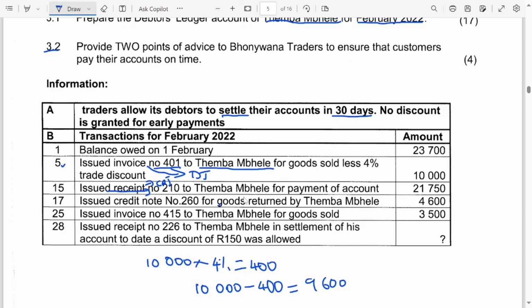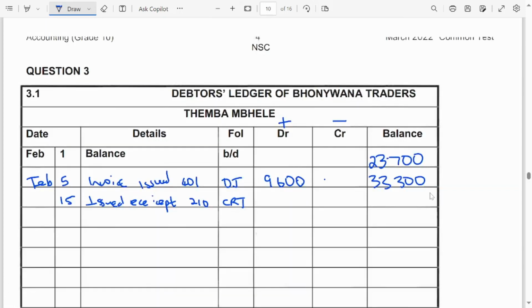For goods of 21,750, we were receiving this money. So if Temba Mbele was paying us, it means that the amount that he is owing us is decreasing. And the debtors decrease on which side? They decrease on the credit side. With how much?